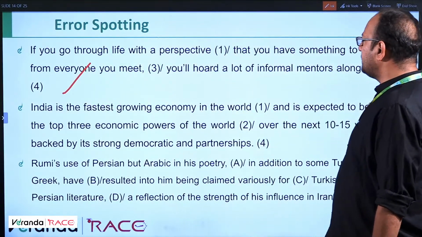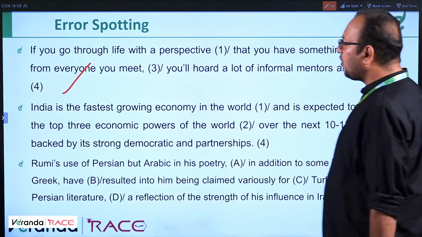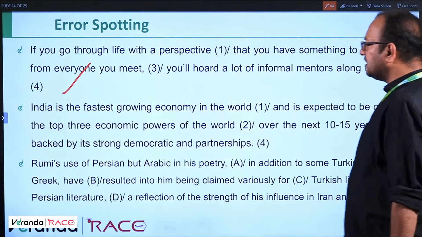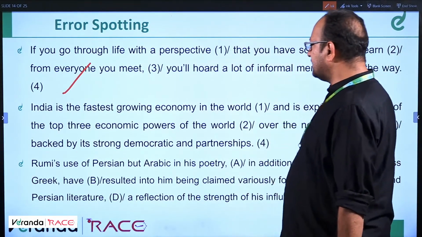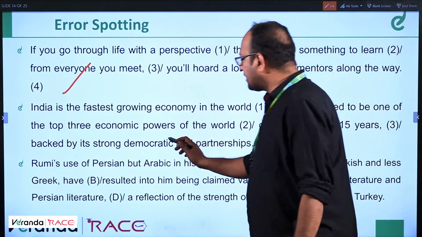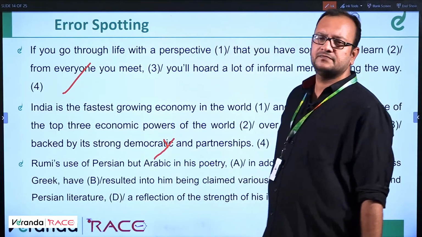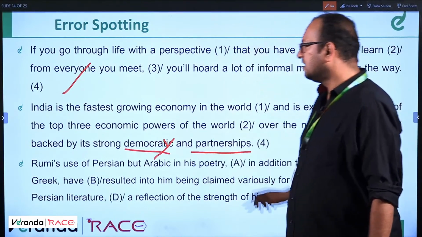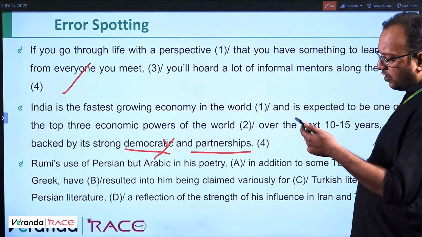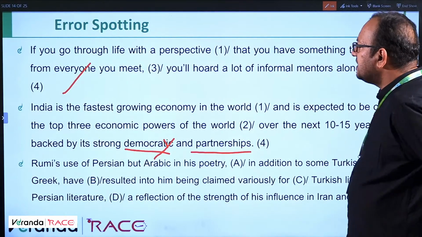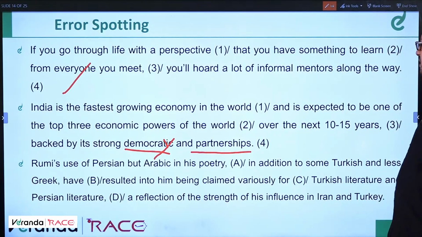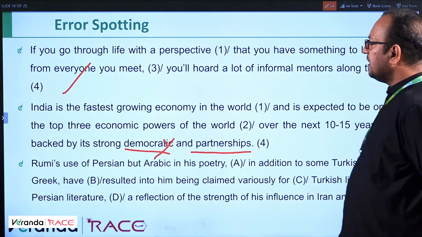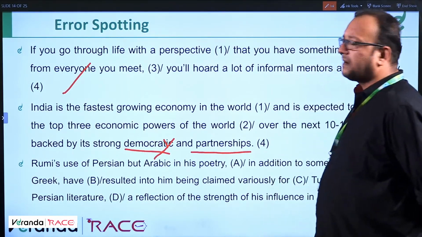India is the fastest growing economy in the world and is expected to be one of the top 3 economic powers of the world over the next 10 to 15 years, backed by its strong democratic and partnership. Backed by its strong democracy. It should be a noun, right? Partnerships and democracy. So, India is the fastest growing, all correct, okay. India is the fastest growing economy in the world and is expected to be one of the top 3 economic powers of the world over the next 10 to 15 years, backed by strong democracy and partnerships.